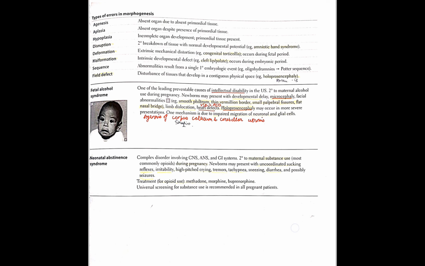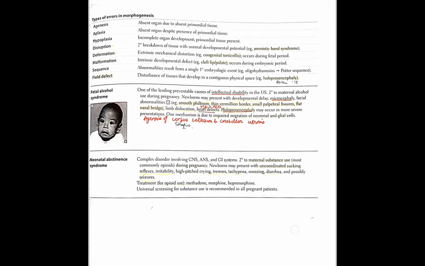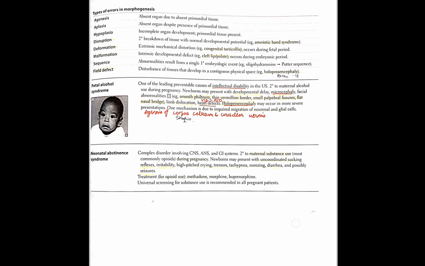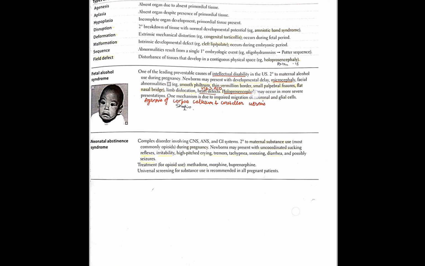Then fetal alcohol syndrome: intellectual disability, microcephaly, facial abnormalities. What are the facial abnormalities? We see small palpebral fissures. Okay, eyes will be small, philtrum will be smooth, vermilion border will be thin, and nasal bridge will be flat. So eyes, nose, lips are affected in fetal alcohol syndrome. Also VSD or ASD can occur, heart defects, holoprosencephaly. Holoprosencephaly, which occurs in Patau syndrome trisomy 13, can also occur in fetal alcohol syndrome. Agenesis of the corpus callosum and cerebellar vermis can also occur. That is called Shapiro syndrome.